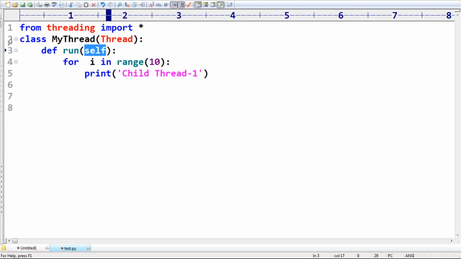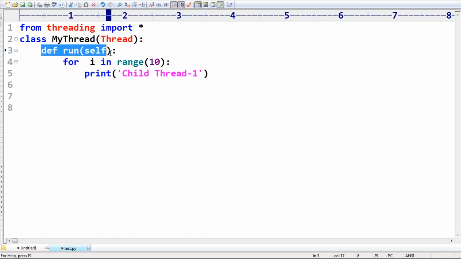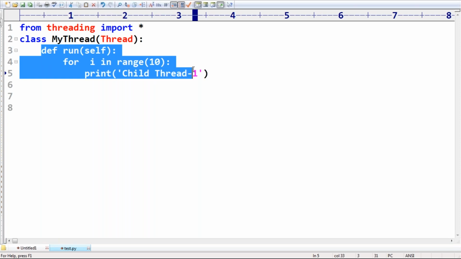Sir, what is this line doing? We are defining a child class for the Thread class, or we are extending the Thread class. In that, I'm defining the run method. The Thread class already contains a run method, but I don't want that one, so I'm overriding it. This concept is called overriding. If you define a parent class method again in the child class, that is nothing but overriding.